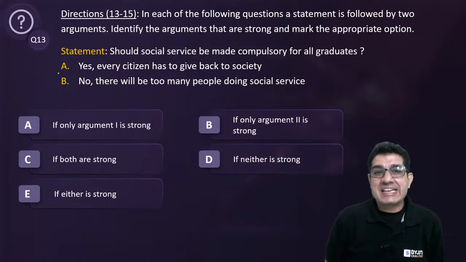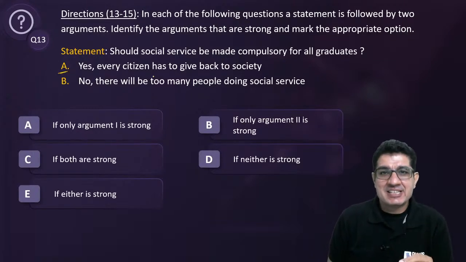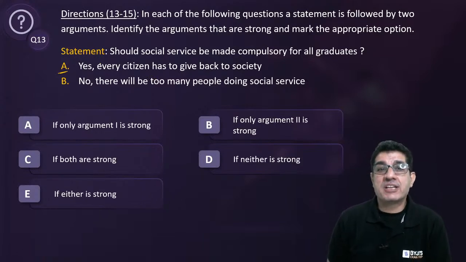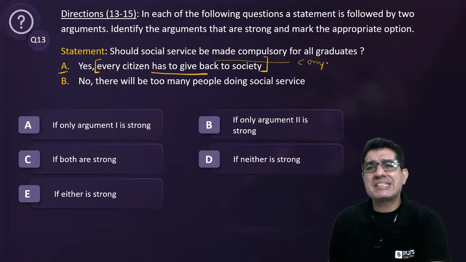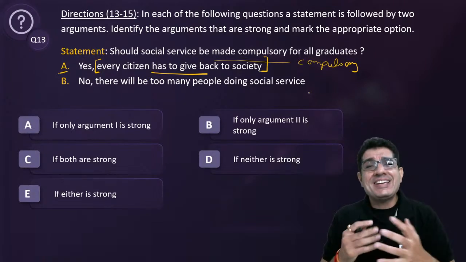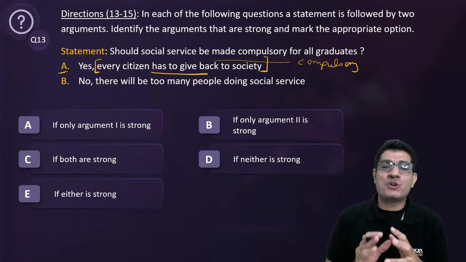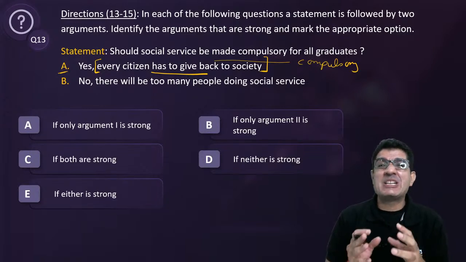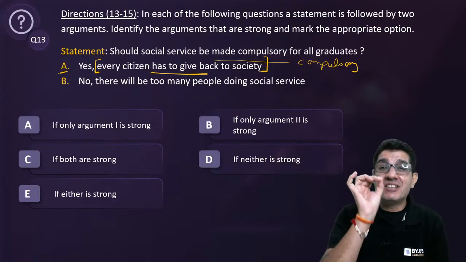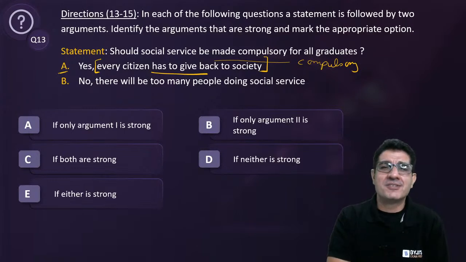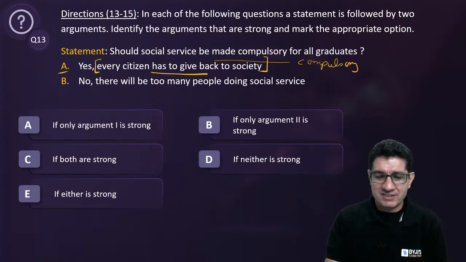Look at what A says. A says, yes, social service should be made compulsory for all graduates because every citizen has to give back to society. What do you understand by compulsory? But why is it compulsory? It appears that argument A gives you a reason, but it does not. It just restates the conclusion using a different set of words. There is no premise given here.